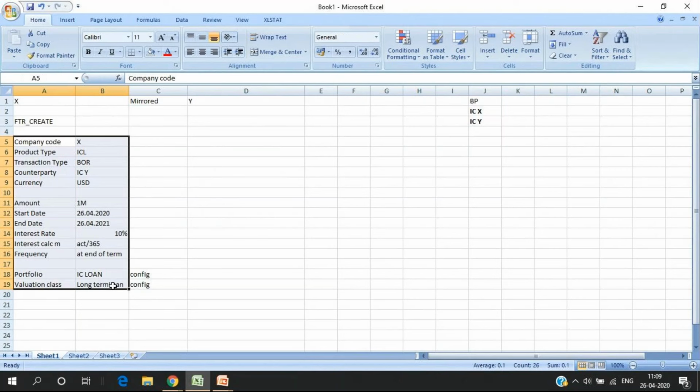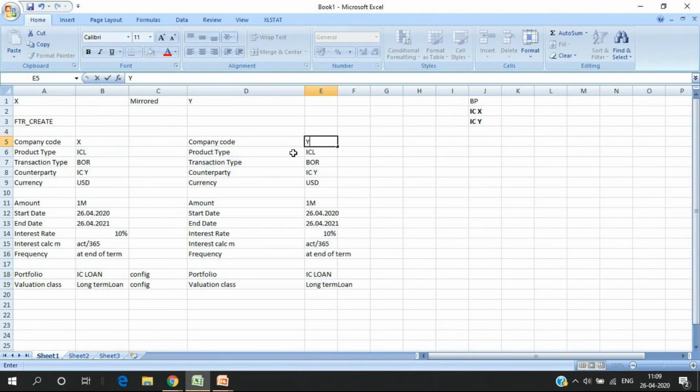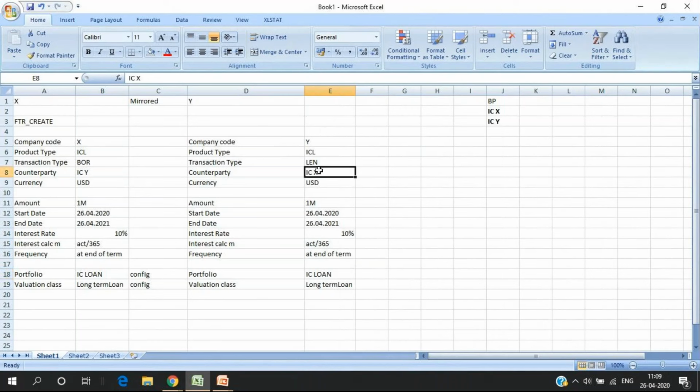So I just need to create a trade on company code X and in company code Y the trade is automatically created. The system automatically determines this is Y. Obviously, that is lending, this is borrowing, all configuration. That is why this is X. Everything else remains the same, right? Simple. Now, Y is a lender with counterparty ICX, and everything else remains the same, right?